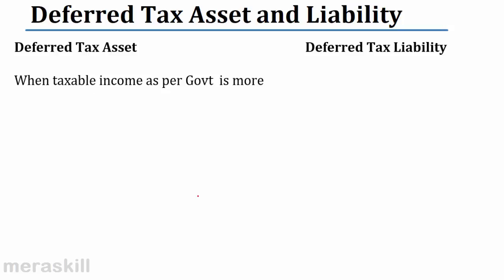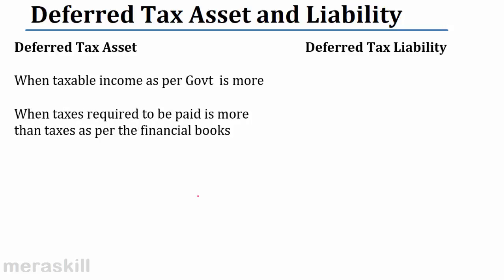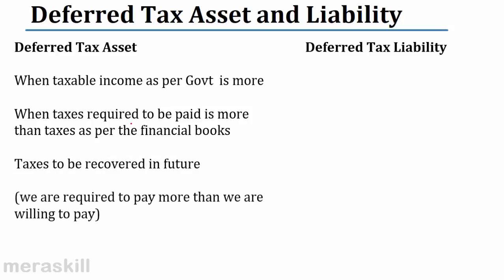When do you have a deferred tax asset? When taxable income as per government is more. Right? The taxable income is more. So what happens? The taxes required to be paid are more, tax payable is more. So we end up paying more taxes. In our books there is not so much of an expense. Therefore, this becomes a prepaid tax, and that is a deferred tax asset.